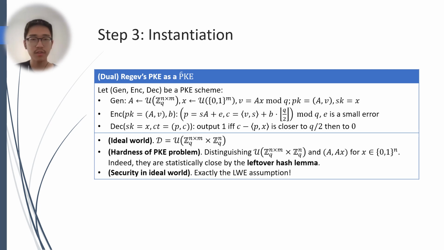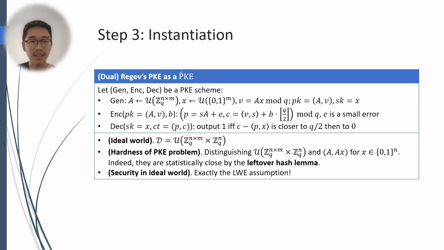Finally, we explain how to construct a PKE for our application. Recall that Regev PKE and actually also dual-Regev PKE can be seen as a PKE with pseudo-random public key. The ideal world is just a uniform distribution. The PKE problem is to distinguish the random distribution from a random matrix together with a random binary linear combination of its rows. And indeed, the PKE problem is statistically unsolvable by the leftover hash lemma. The security in the ideal world is exactly the LWE assumption, which is the only assumption for the PKE scheme.